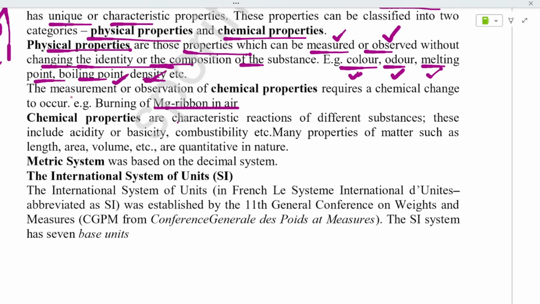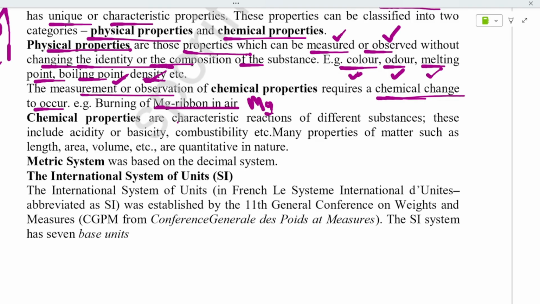If we come to the chemical properties, they require a chemical change to occur. The measurement or observation is the same, but they need a chemical change. Here the chemical change has to happen. This example, burning of magnesium. Mg means magnesium. You should know all the periodic table elements.